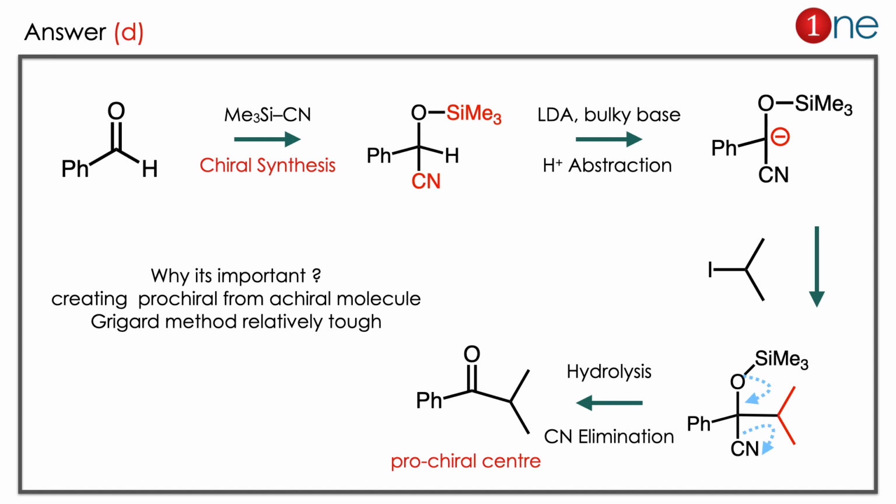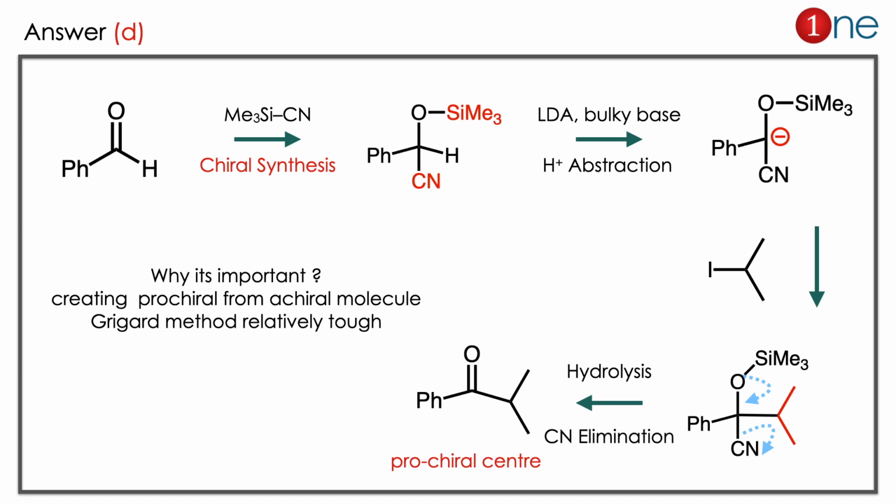So it abstracts the proton, and you have a negative charge there. Next step you are using the alkyl iodide. So a new C-C bond formation will be there. Next step during the hydrolysis, the silane is removed, the ketone forms, and cyanide leaves there. Why is this reaction important? It seems simple but it covers all fundamentals.